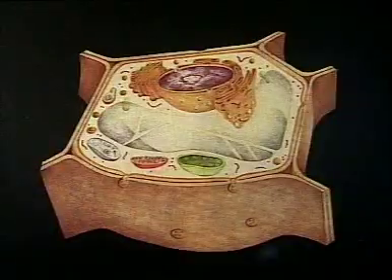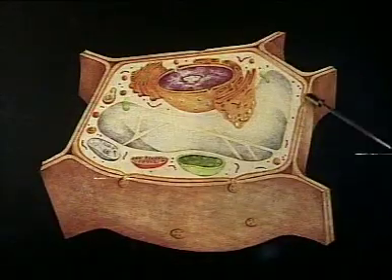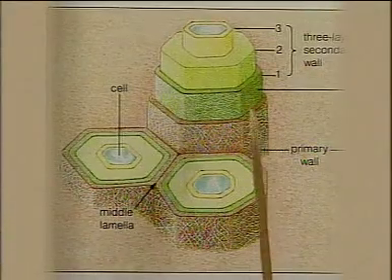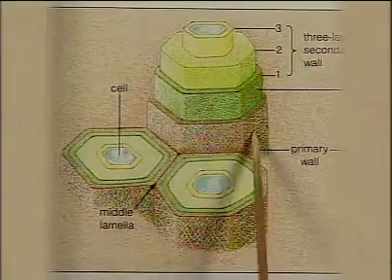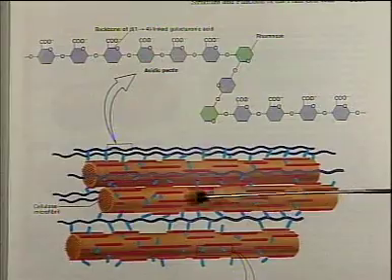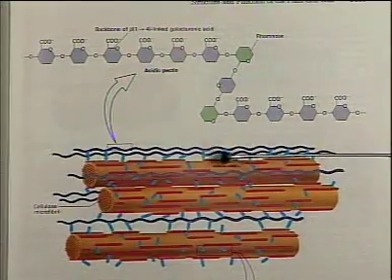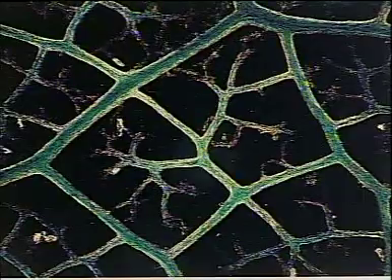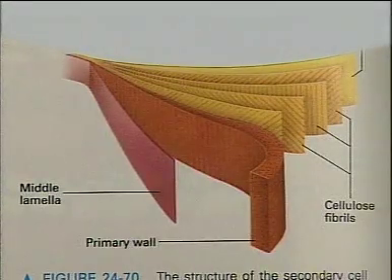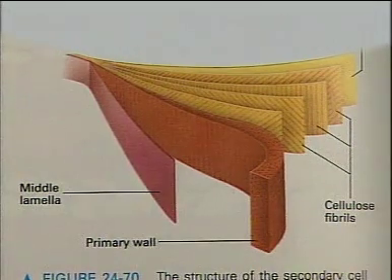The next layer outer to the plasma membrane is the cell wall, which is present only in plant cells. The cell wall is composed of three layers: secondary wall, primary wall, and middle lamella. The primary wall is composed of cellulose, pectin, and lignin molecules, while the secondary layer is composed of inorganic salts, waxes, and cutin. The middle lamella holds the primary wall and the secondary wall together, and it is composed of pectin material like calcium pectate.